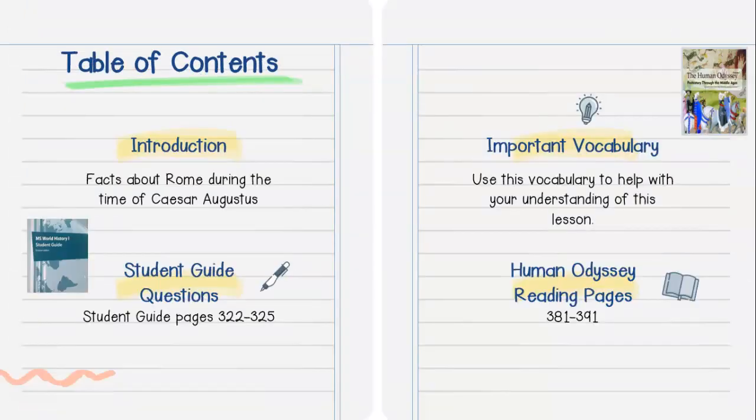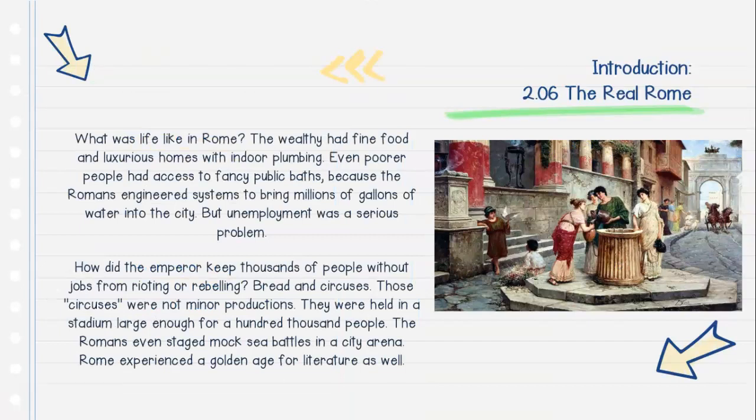Introduction. Facts about Rome during the time of Caesar Augustus and beyond. Student guide questions, student guide pages 322 to 325. Important vocabulary, you're going to use this vocabulary to help with your understanding of the lesson. And then your Human Odyssey reading pages 381 to 391. A quick note, it is really important to make sure you are completing those reading pages, as all of the objectives will all come together through this flip video and through your reading pages. So it's important that you do complete those readings to help you with the understanding of this lesson.